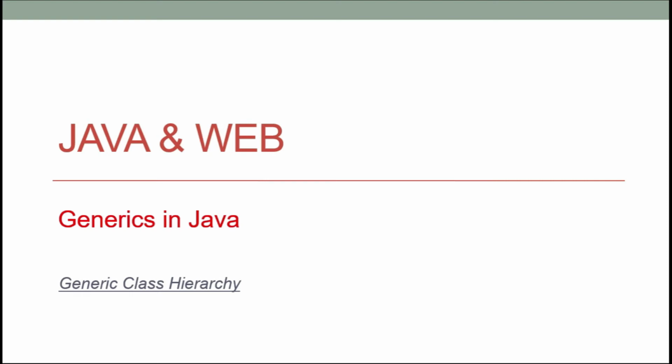We have already learned about inheritance in Java. We know that a derived class can inherit properties from the base class. But what will happen if the derived class, or the base class, or both the classes are generic types?